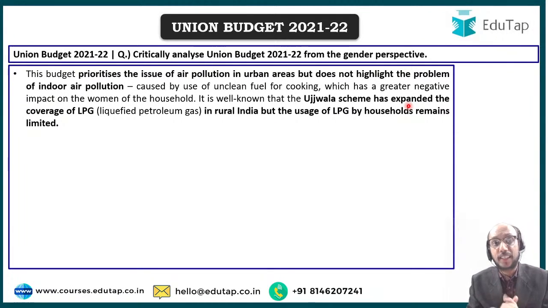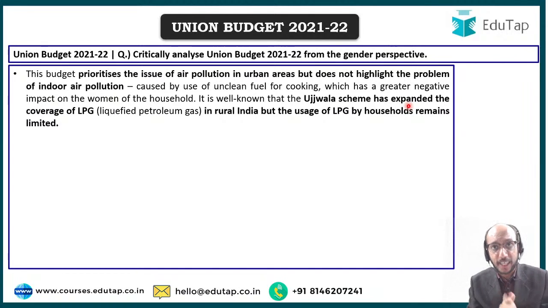This budget has rightly prioritized the issue of air pollution, but it does not highlight the problem of indoor air pollution. You may have read somewhere that cooking with a conventional, traditional, old-fashioned chulha is like smoking hundreds or thousands of cigarettes per hour or something like that. So you know that indoor air pollution is a very big problem in India.